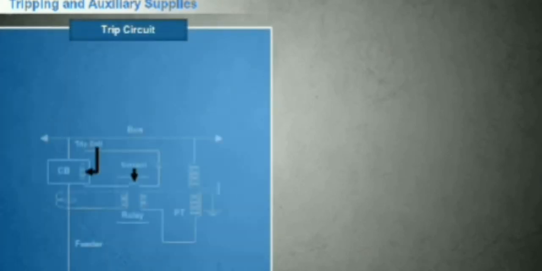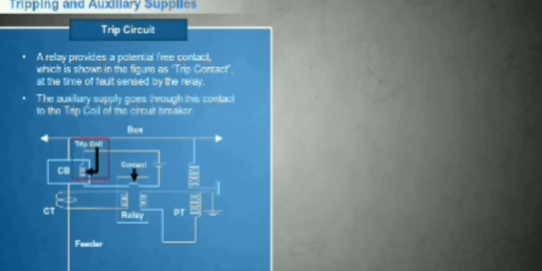Let us now look at the fourth component of protection, tripping and auxiliary supplies. So, what is a trip circuit? A relay provides a potential-free contact, which is shown in the figure as the trip contact, at the time of a fault sensed by the relay. The auxiliary supply goes through this contact to the trip coil of the circuit breaker.